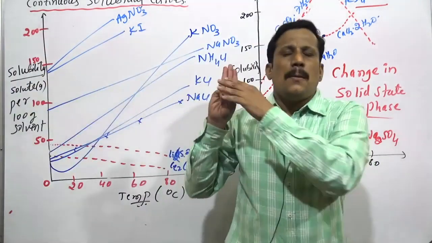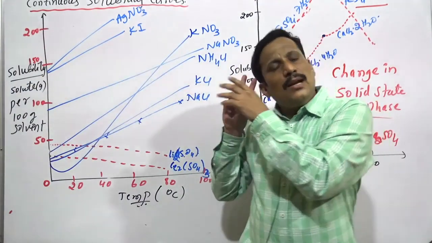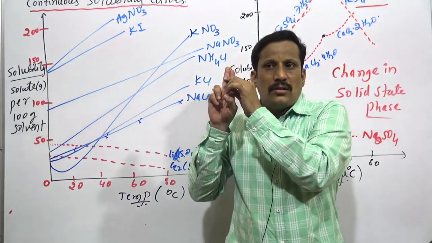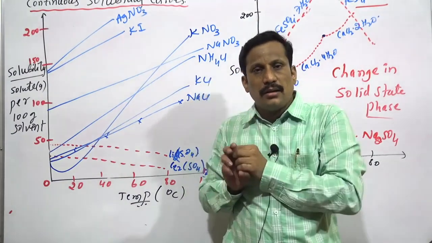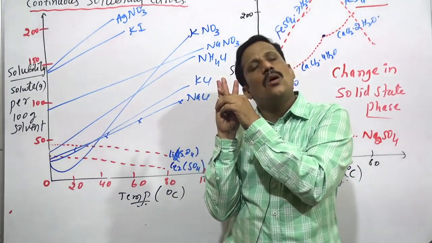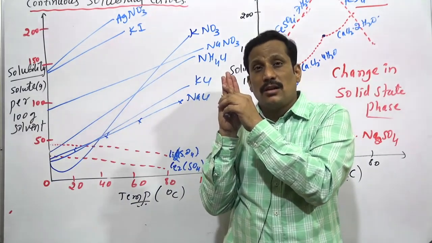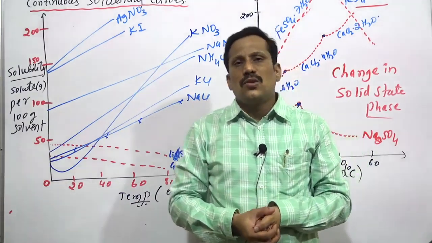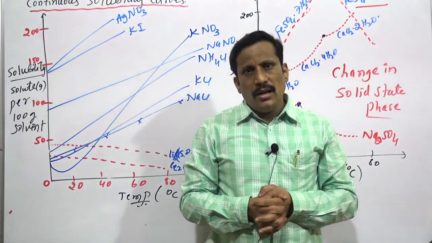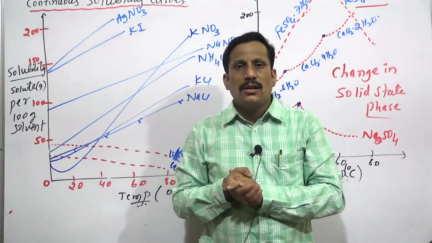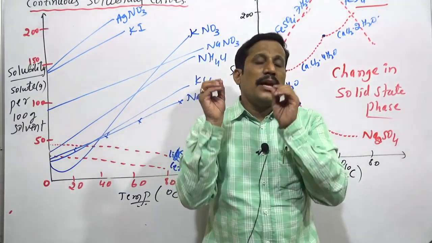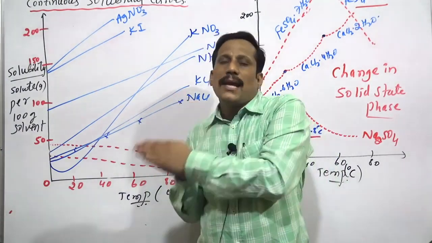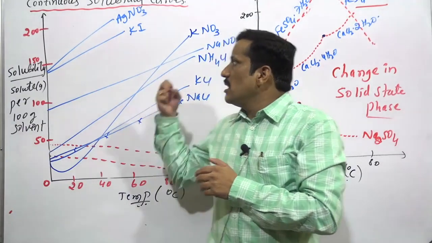I repeat, there are mainly two factors which affect the solubility of a solid in a solvent. A third factor is there, but not much. That is pressure. Pressure is not affecting much the solubility of a solid in a solvent. The first factor, what I said, is the nature of the solute and solvent, the like dissolves like concept. The second one is temperature.